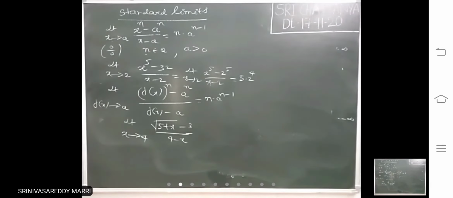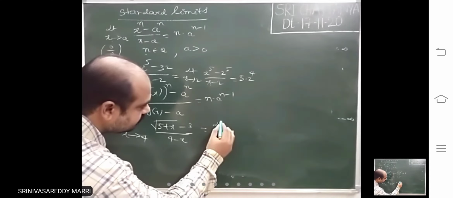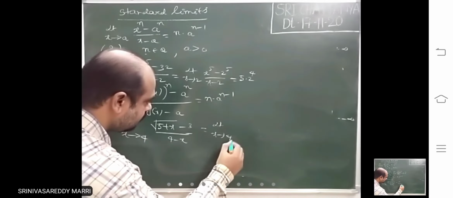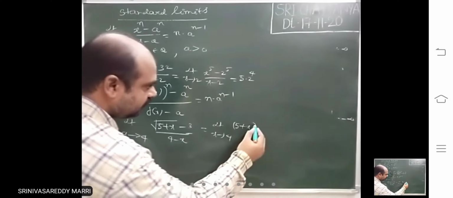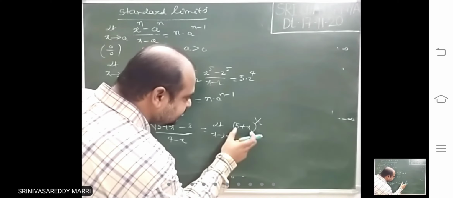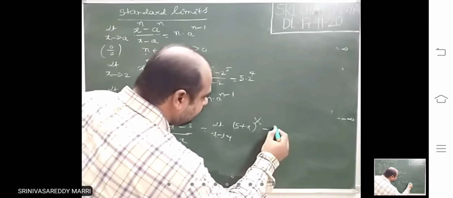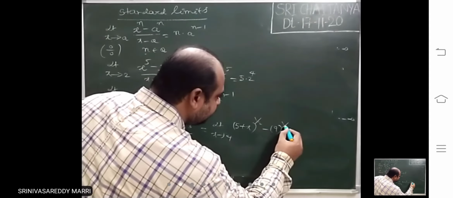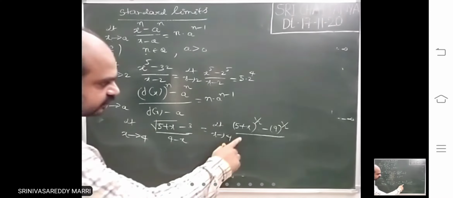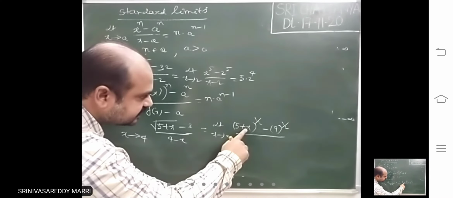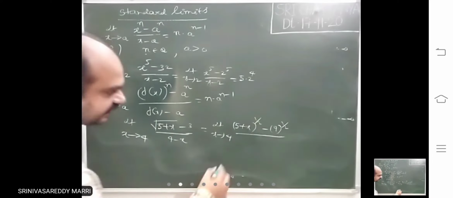Suppose this is there like this. This is 5 plus x whole power 1 by 2. This is f of x to the power n. I am writing 9 to the power 1 by 2. So actually in the denominator what must be there? 5 plus x minus 9.